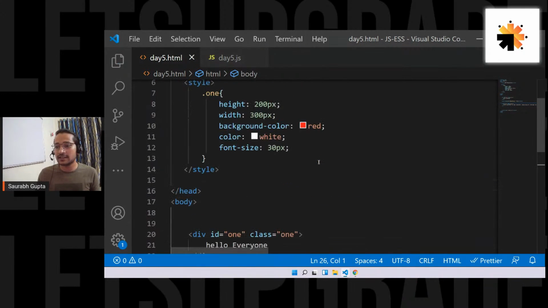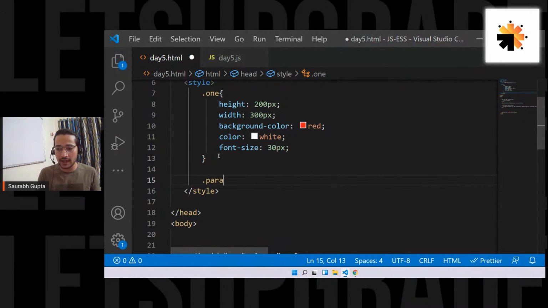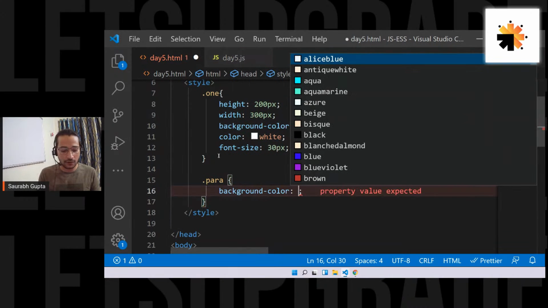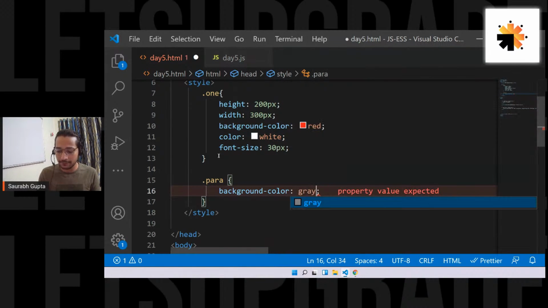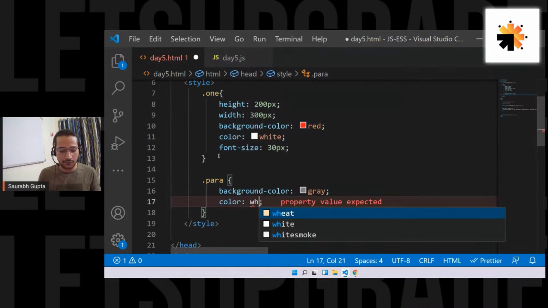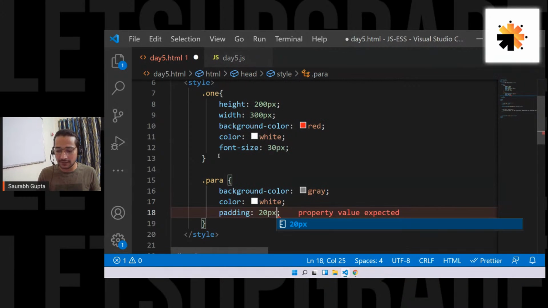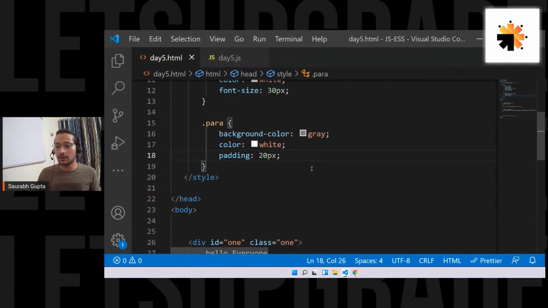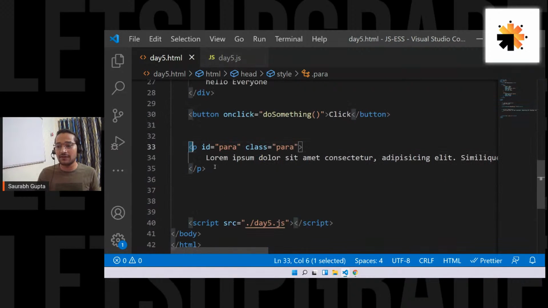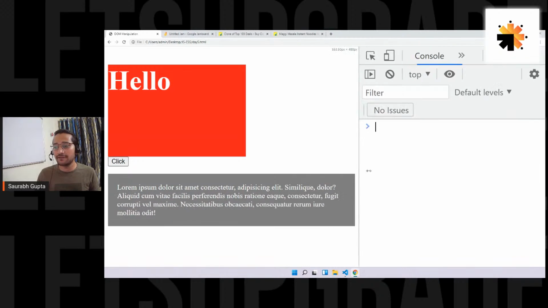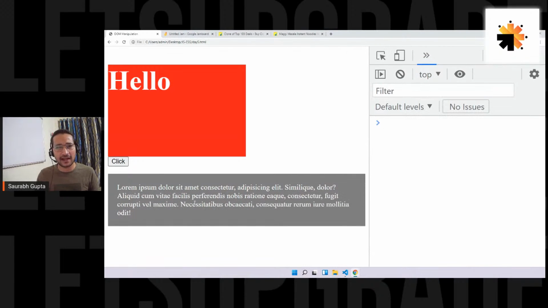Now let's give it some CSS. So dot para, I want you to have a background color of, let's say, gray, and a color of white, and a padding of 20 pixels. Basically, I'm giving some color and padding. You can see now. Can you see that, everyone? Simple paragraph tag, simple paragraph, right? Given it a background color gray and some padding.